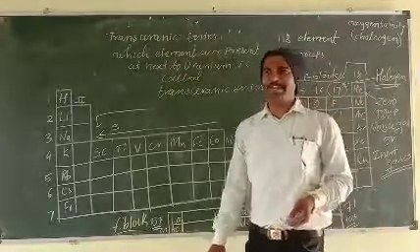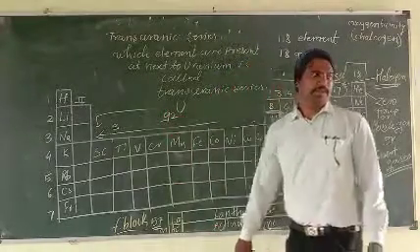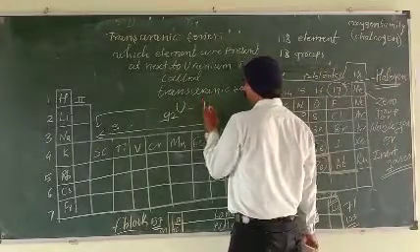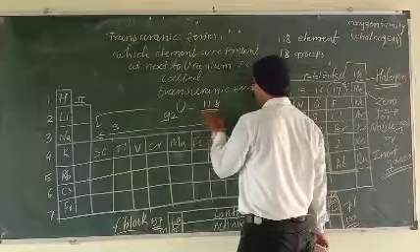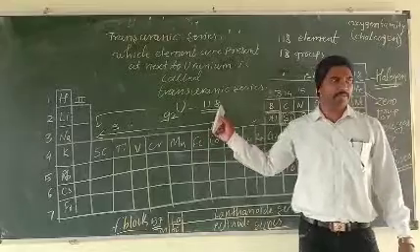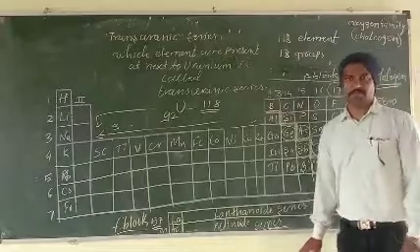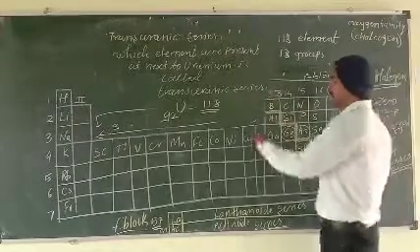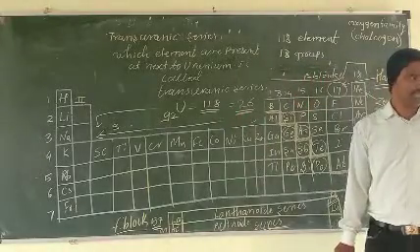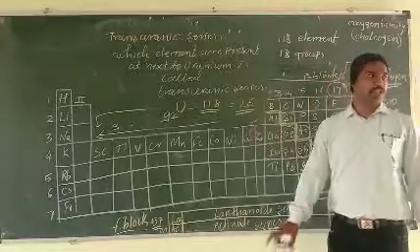But where is uranium? Uranium is element number 92. That means how many elements are present here? 92 to 118, ununoctium. This is the number. Ununoctium is 118. That means how many total elements are present in that series? The total is 26. 26 elements are present in the transuranic series.